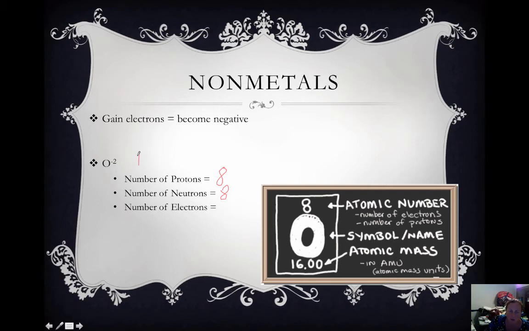However, we have a -2 charge. Since protons minus electrons equals our charge, we've got 8 protons and our charge is -2. So we must have more electrons than protons to be negative. So 8 minus 10, it gives us our -2 charge.